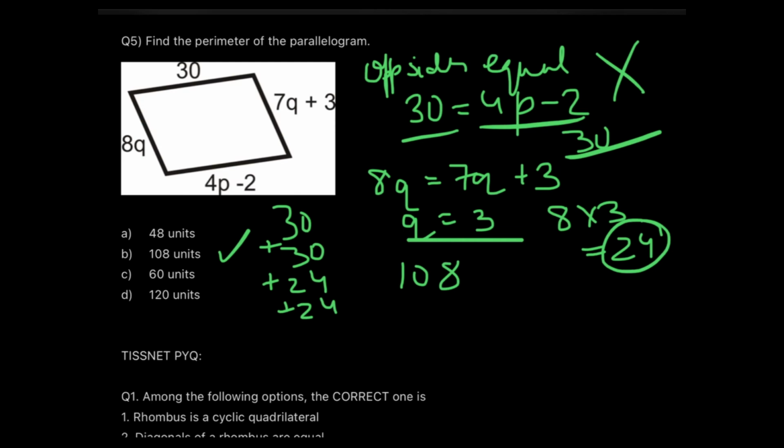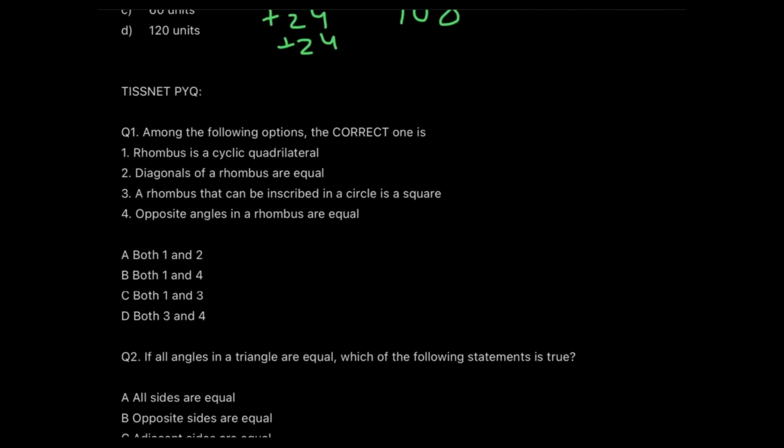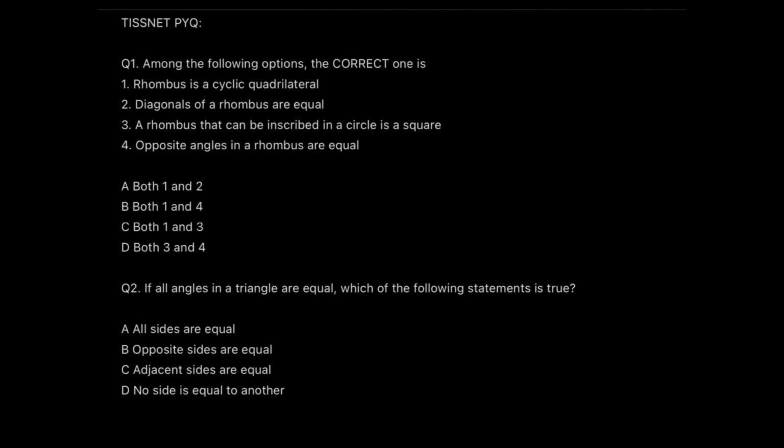Okay, now in front of these questions which you have done in the practice problem, the TISSNET PYQ will appear so easy that you will feel like, oh, come on. Now these are some very basic, theoretical based questions which I found from the PYQ. The first one is related to quadrilateral and the second one is related to triangle.